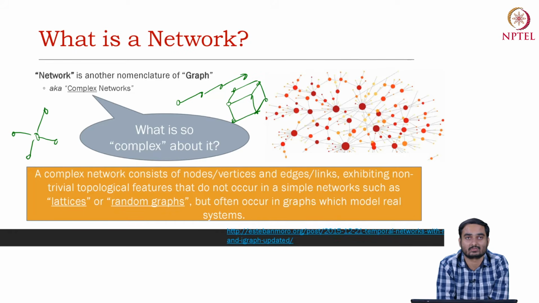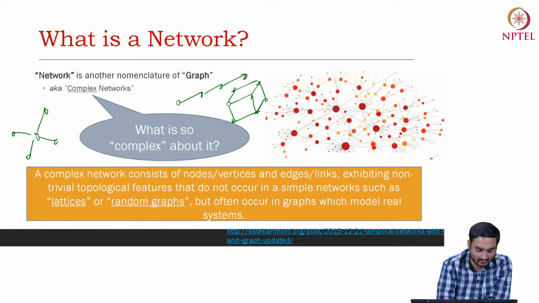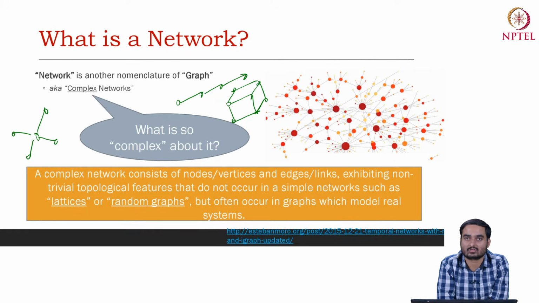We are talking about networks of billions of size, say 1 billion nodes, 1 billion edges. The topological property makes this kind of network so non-trivial that we won't be able to understand its structural properties by simply looking at it with blind eyes. This is not as simple as a structure like a star or grid. A complex network consists of nodes and edges, the two fundamental components, exhibiting non-trivial topological properties.